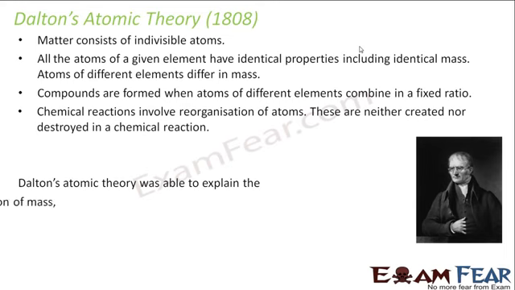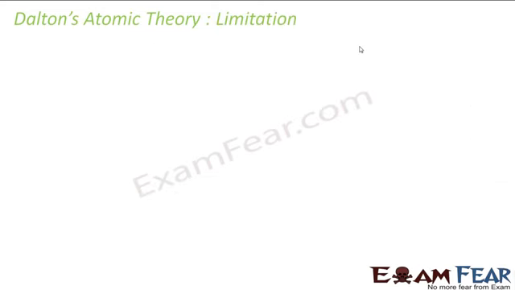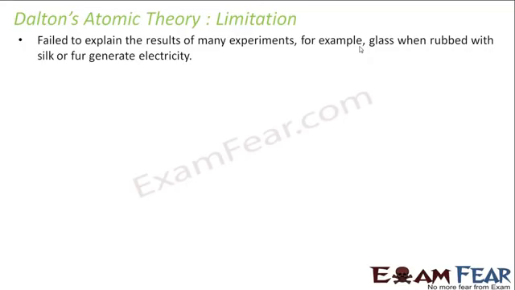It was successfully able to explain the law of conservation of mass, because he told that all the atoms of an identical element will have the same mass. The law of constant composition, as he mentioned that when atoms of different elements combine in a fixed ratio, only then compounds are formed. And the law of multiple proportion. These laws were very correctly satisfied by Dalton's atomic theory, and that is why it became a success at that time. However, there were several limitations involved with Dalton's atomic theory.